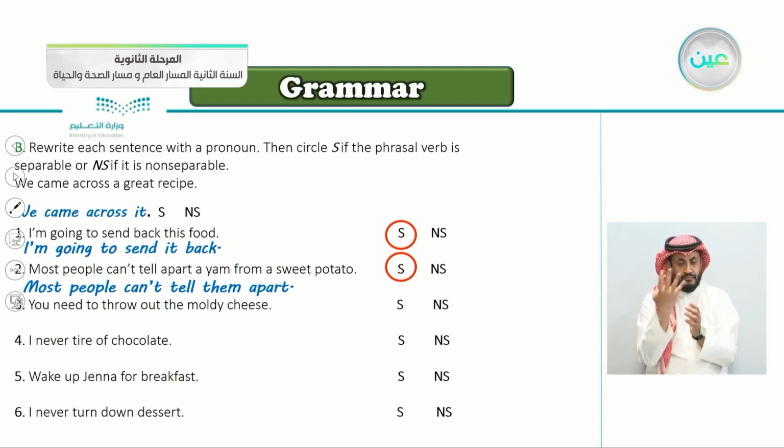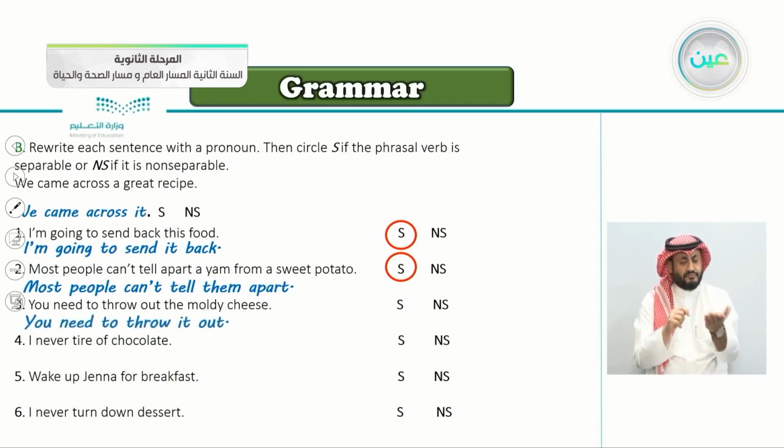Number three, you need to throw out the moldy cheese. So the phrasal verb here is, of course, throw out. Let's see whether it's separable or non-separable. You need to throw out what? The moldy cheese. So what do we say here? Very good. You need to throw it out. So here, of course, it's also separable.